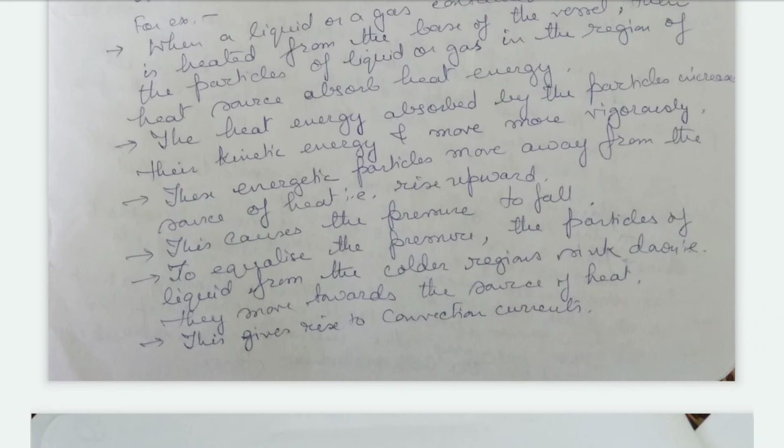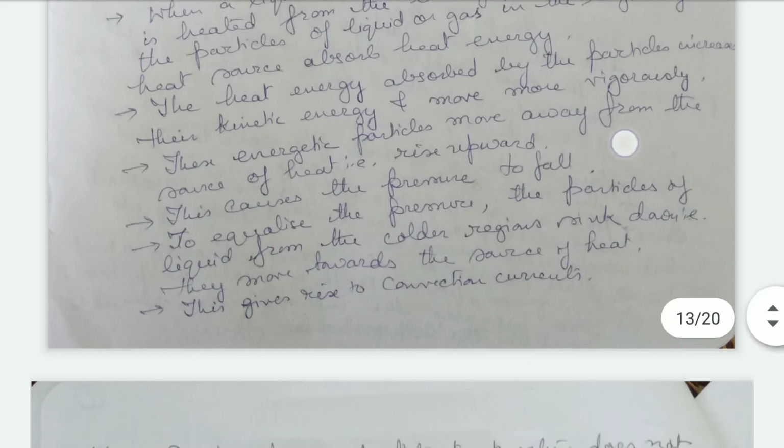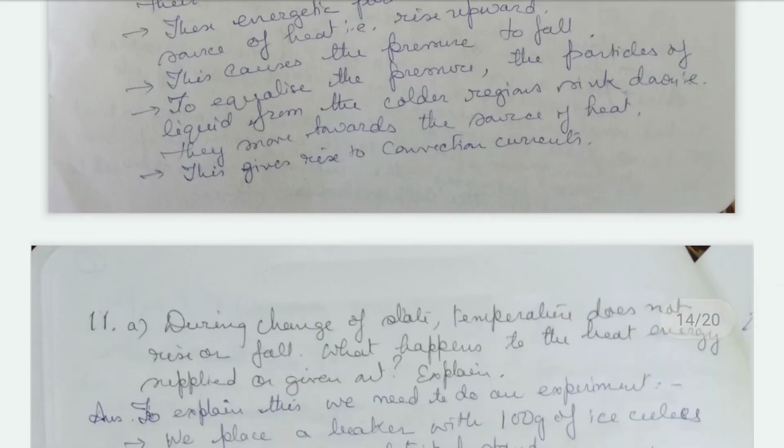Then this causes the pressure to fall. When they rise upward, what happens? The pressure falls. To equalize the pressure, what happens? The particles of the liquid from the colder region, that is from the top and the sides, come down, sink down towards the source of the heat, and this gives rise to a convection current.